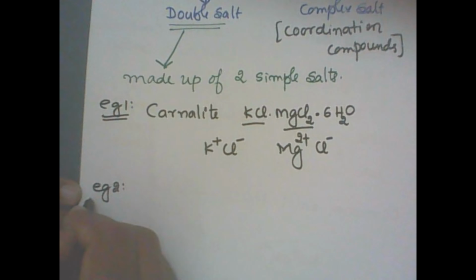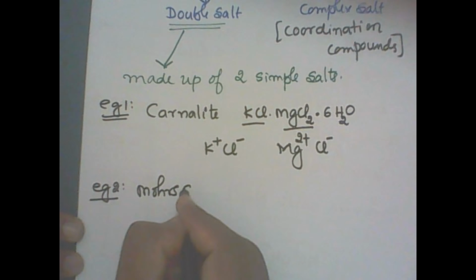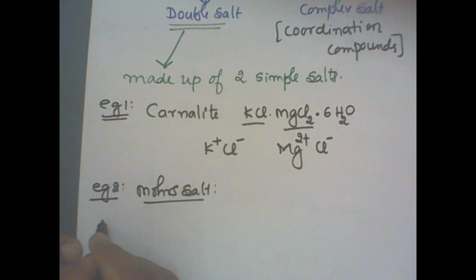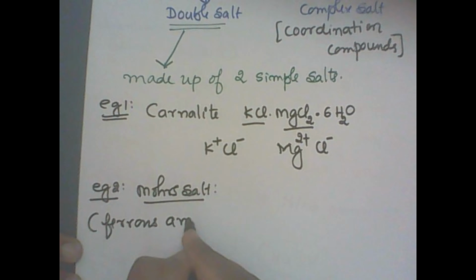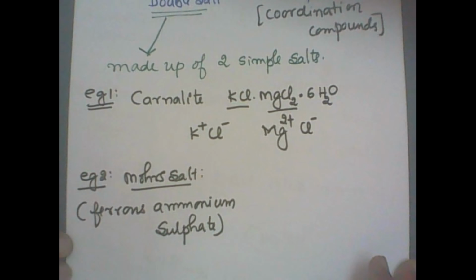Let me take example number 2, called the Mohr's salt. It is also called as the ferrous ammonium sulfate, and here sulfate is the anion.